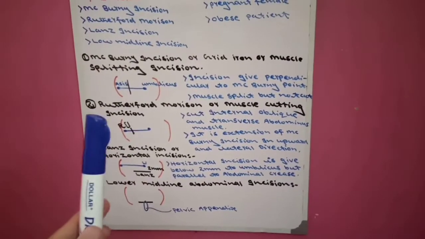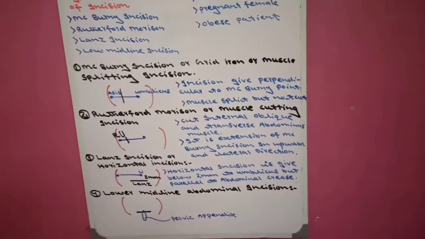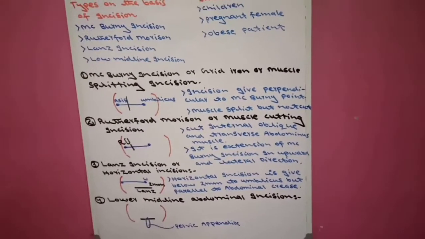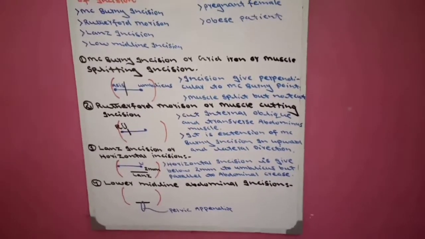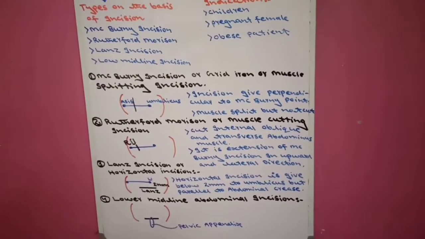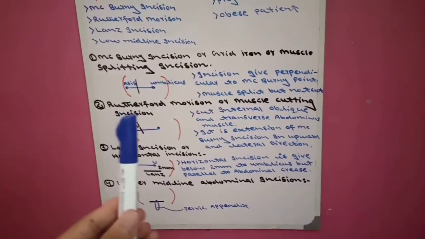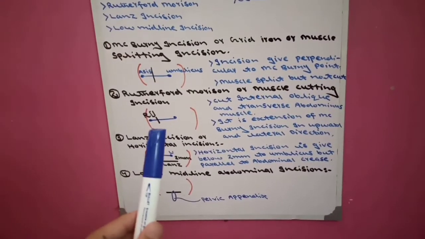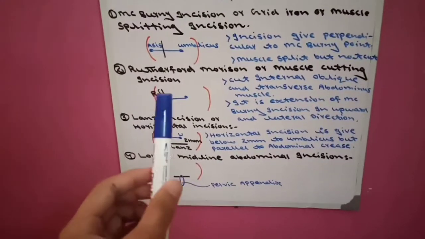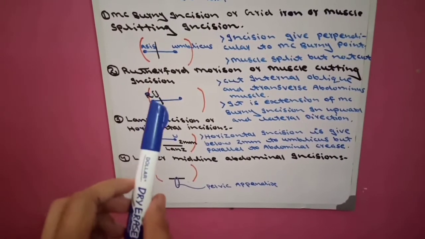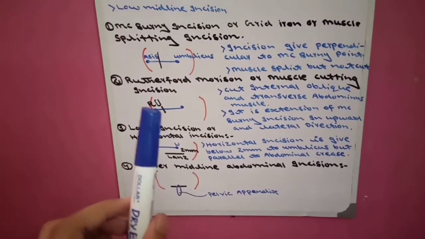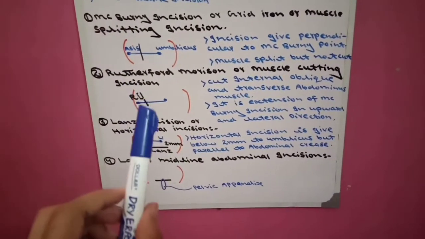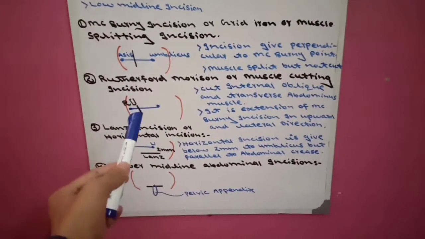Now, second is Rutherford Morrison or muscle cutting incision. The second name shows muscle cutting incision, meaning in this incision we cut the muscle but do not split it. In Rutherford Morrison incision we extend the same McBurney incision. This is the McBurney incision, which is perpendicular to the McBurney point.